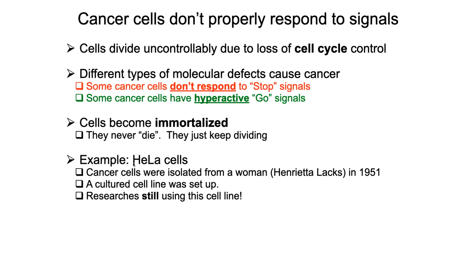HeLa cells from Henrietta Lacks. She died in 1951. She had cervical cancer. Doctors took a biopsy of that cancer and they found indeed these cells were immortalized. As long as they kept giving them nutrients, they would divide and divide and divide. And so researchers are still using this cell line as a way to study human cells. They're so easy to keep going and keep dividing.